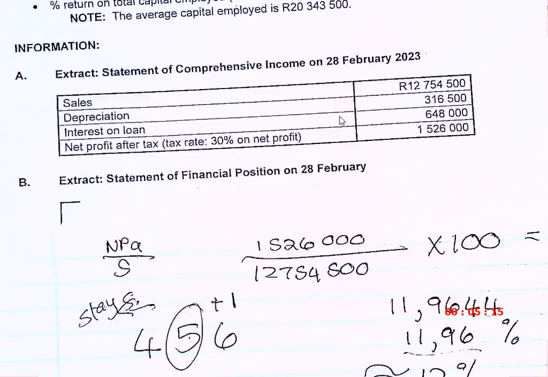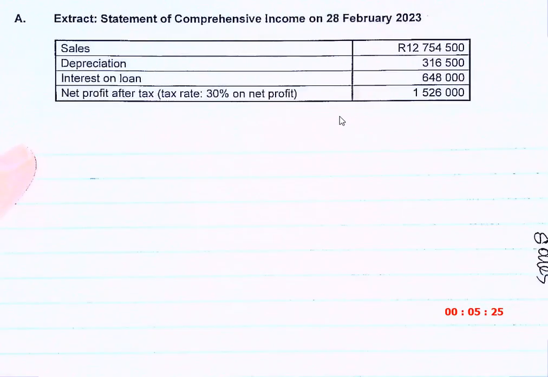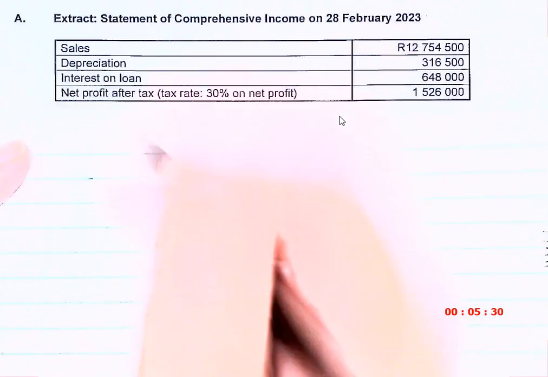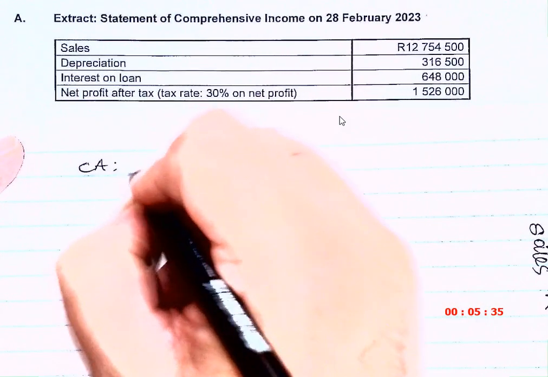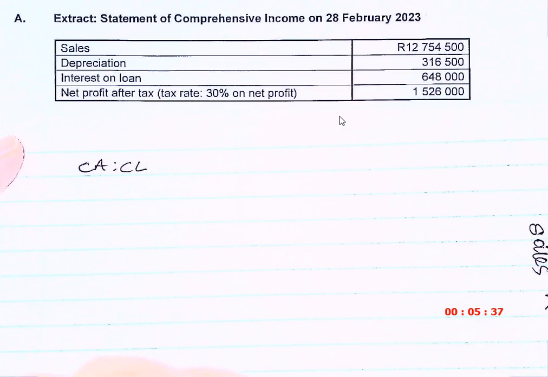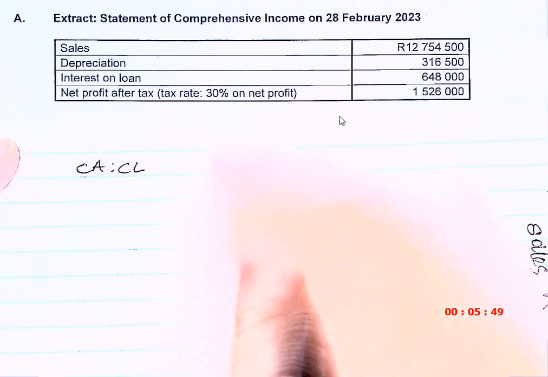Okay, next one, current ratio. So the current ratio, immediately, what is the current ratio? No, I'm not asking liquidity. I'm asking what is your ratio for current ratio? It's current assets to current liabilities. We're saying it with the tune. Current assets, current liabilities. Yes. I did not hear that.